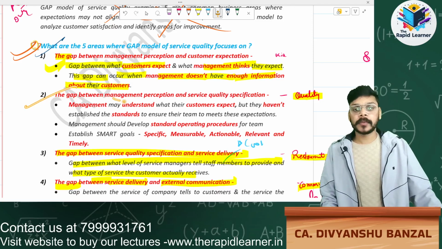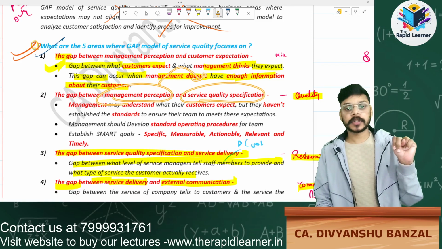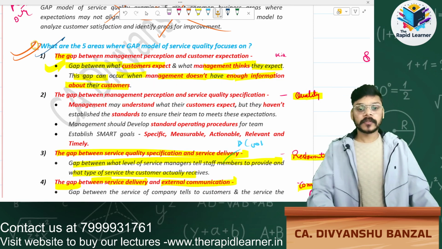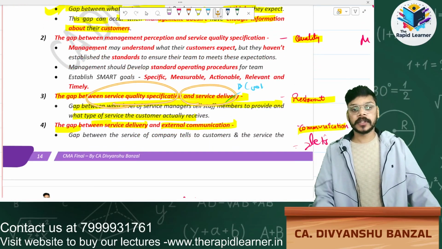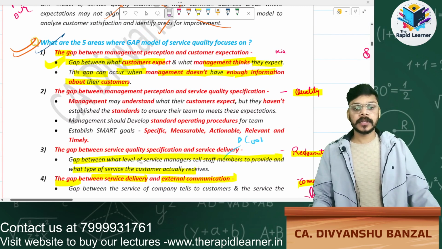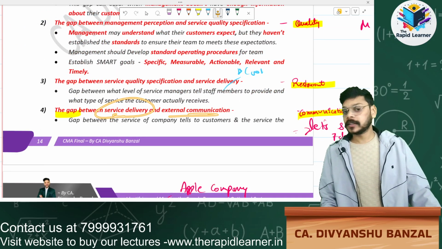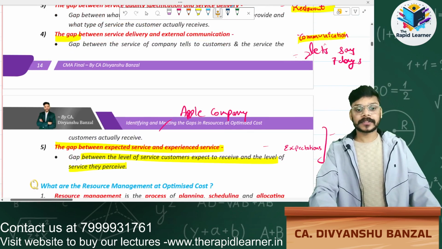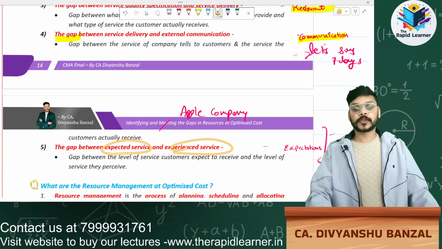Second one is the gap between management's perception and service quality specification. Third one is service quality specification and service delivery. Fourth one is service delivery and external communication. Now the last one, expected service and experienced service.